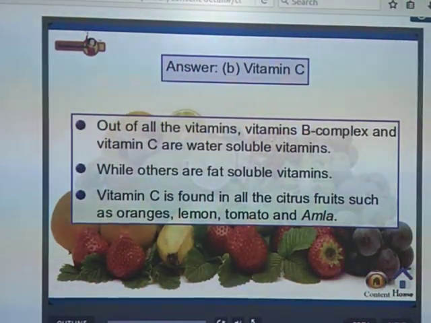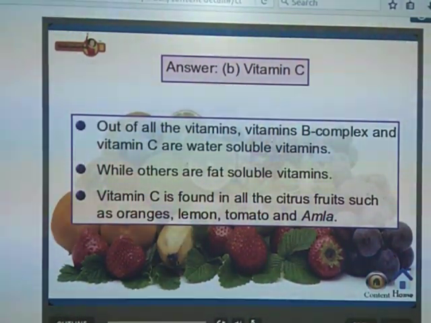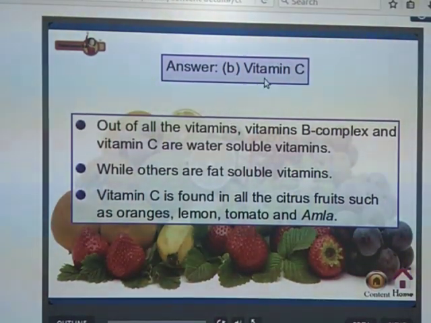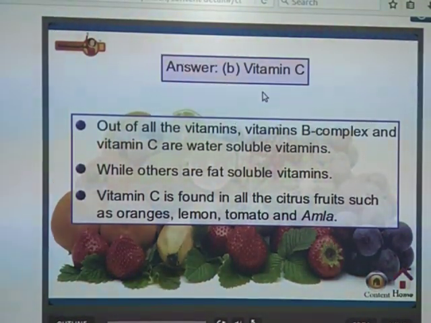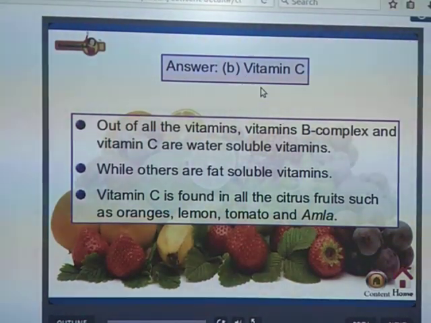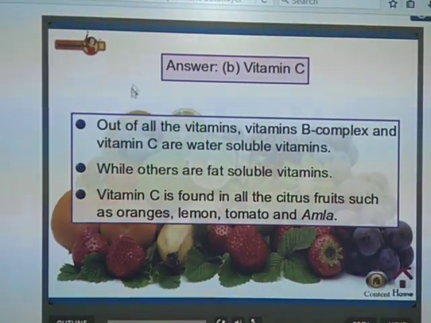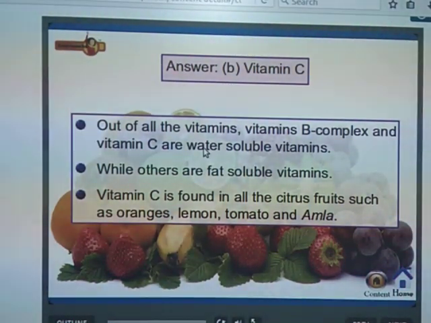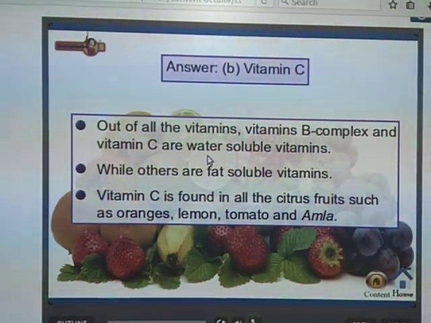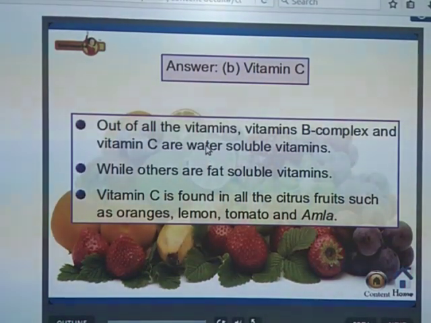The vitamin C gets lost. Why? Because vitamin C is a water soluble substance. Due to that reason, if we wash the vegetables and fruits, they lose this content. So out of all the vitamins, vitamin B complex and vitamin C are water soluble vitamins, meaning they are soluble in water, while others are fat soluble vitamins.